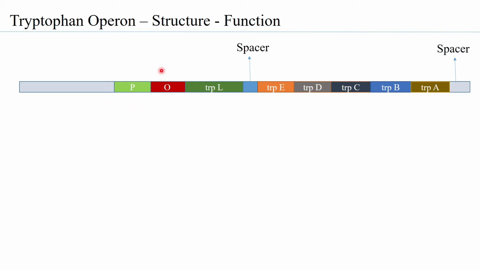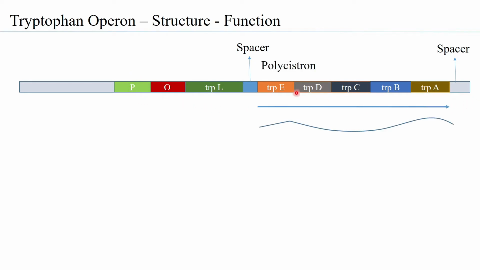Nevertheless, an RNA polymerase can bind to the promoter over here and synthesize this at one stretch, thereby making it a polycistron, of which this part gives rise to the mRNA that gives rise to the enzymes, and these enzymes are responsible for converting chorismate into tryptophan. So therefore, these are basically the structural genes.